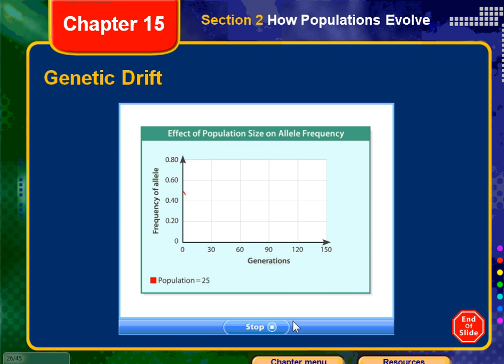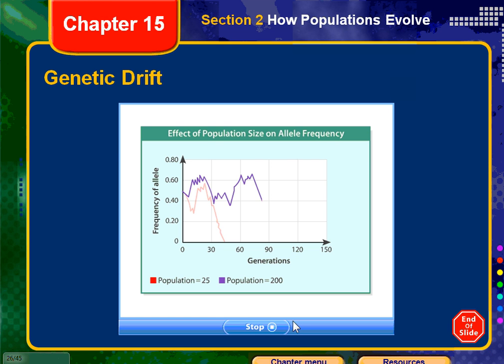In small populations, the frequency of an allele can be greatly changed by a chance event. The failure of even a single organism to reproduce could significantly disrupt the allele frequency of a small population, or a predator might kill the only member of a population with an unusual allele. A particular allele may disappear completely over a few generations. In a larger population, a particular allele may vary widely in frequency due to chance, but still be present in enough individuals to be maintained in the population.